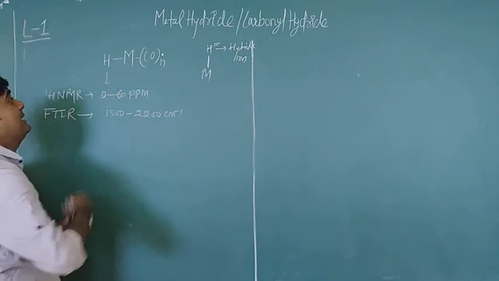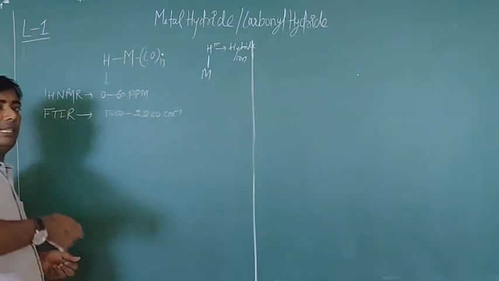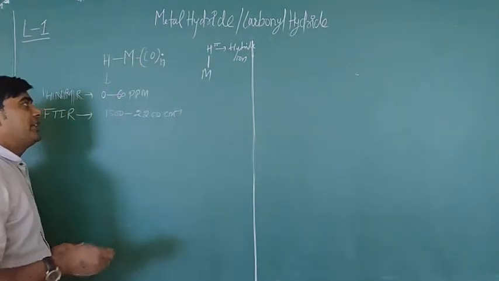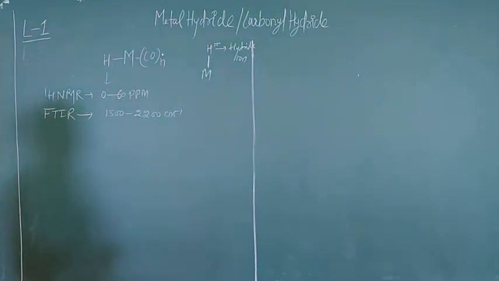Because of hydride ion coordination directly with the metal, these are metal hydride complexes.